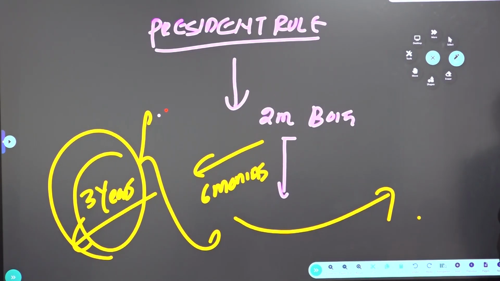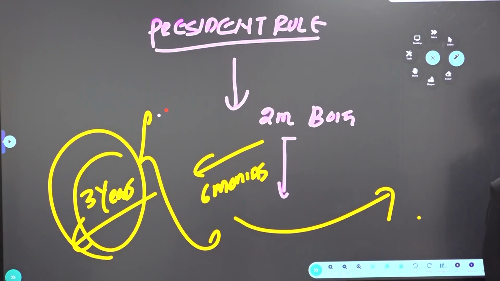Again, during President rule, the governor is the highest authority of the state, working on behalf of the President. The President dismisses the state council of ministers during President rule. Constitutional machinery is not there. That's the reason why we are imposing President rule. Apart from that, the chief secretary will work according to the orders given by the governor. Yes, that's why it is called President rule.